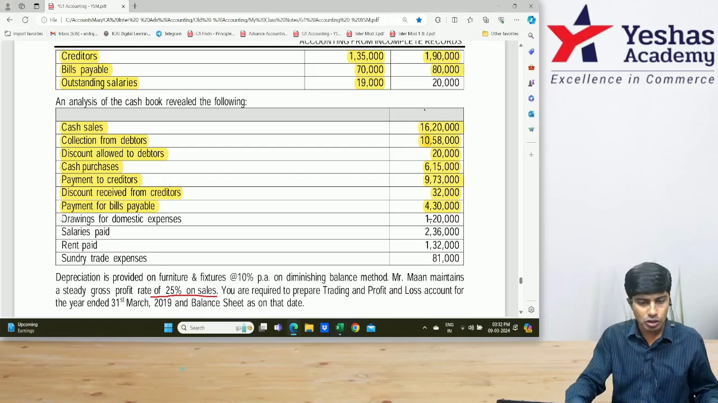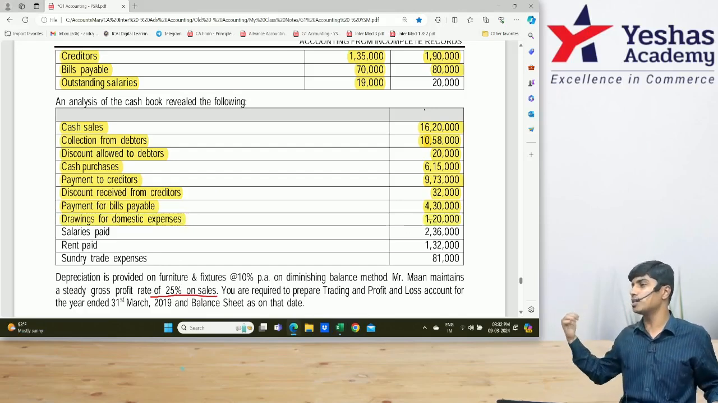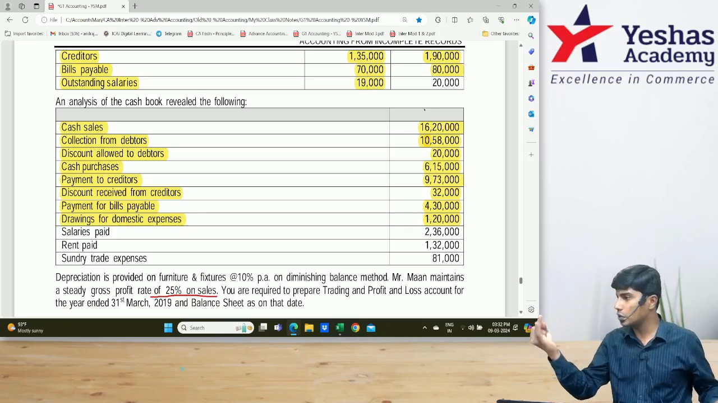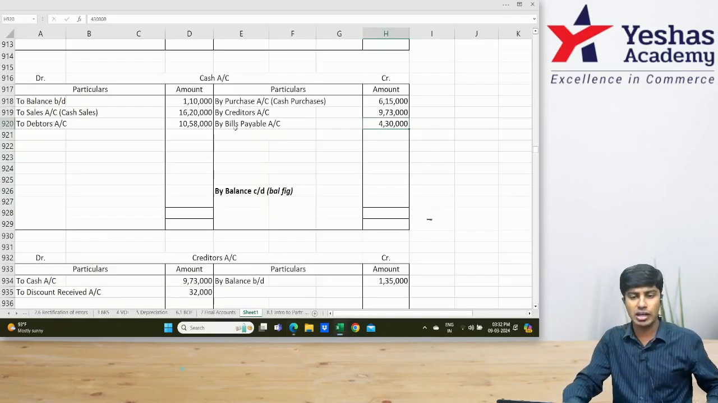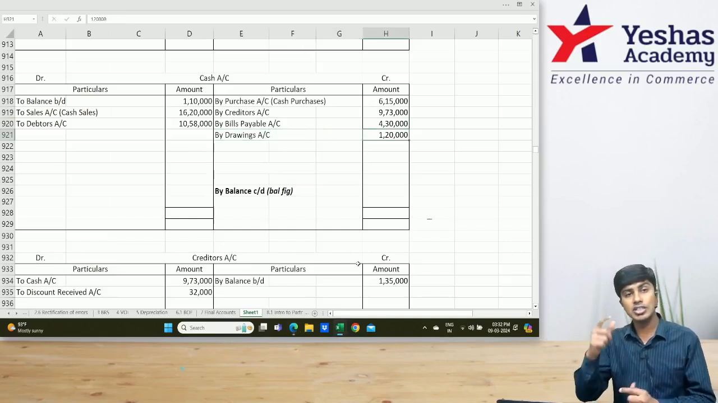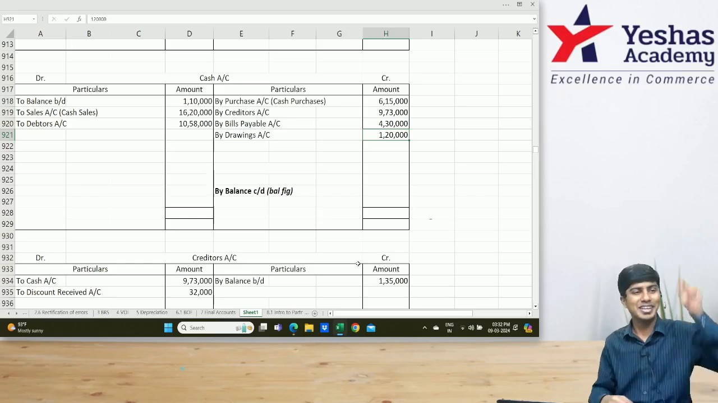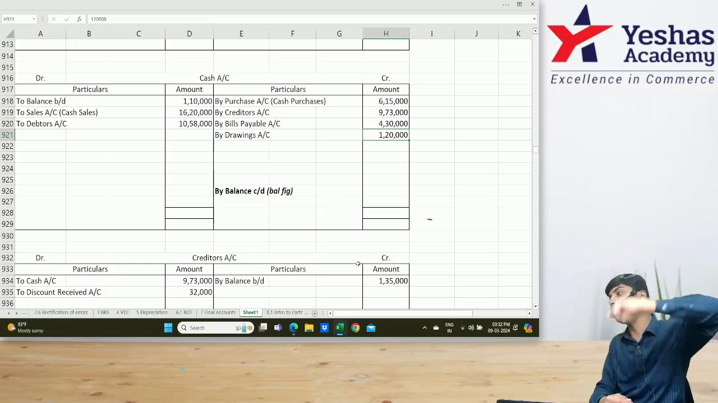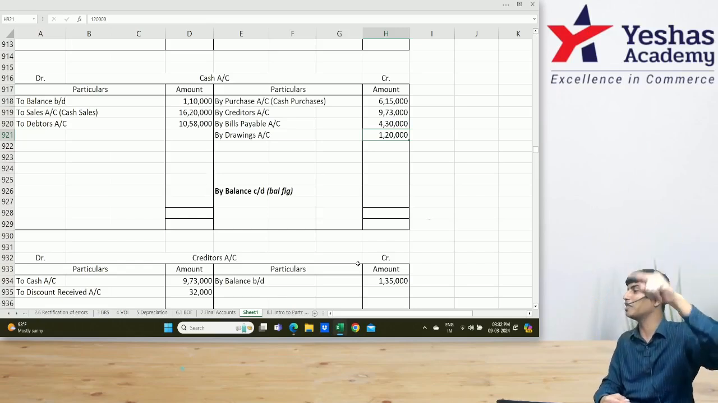After that, drawings for domestic expenses 1,20,000. This is for domestic household expenses, money withdrawn. What is the journal entry for drawings? Drawings account debit to cash. In my cash account, I'll write on the credit side, by drawings, 1,20,000. This drawings I would have to open one more ledger, write it there. From there you need to carry the balance to trial balance. From trial balance it will go to balance sheet and it will be deducted from capital.